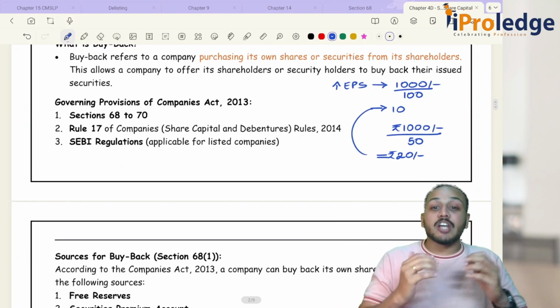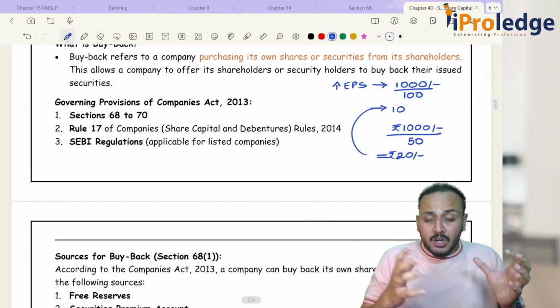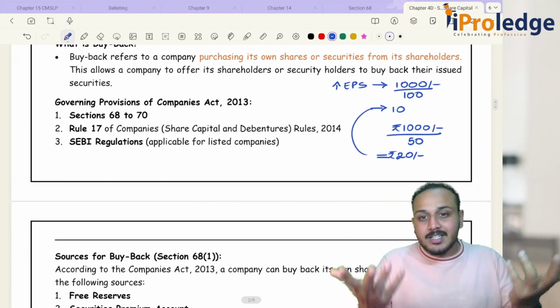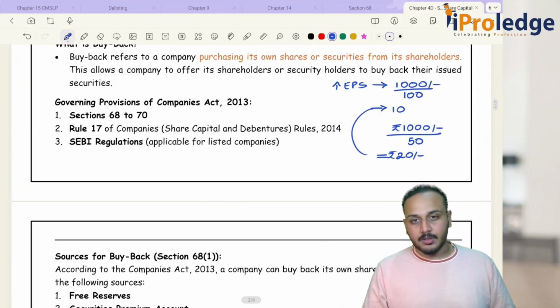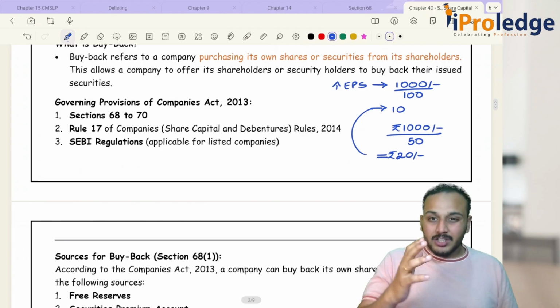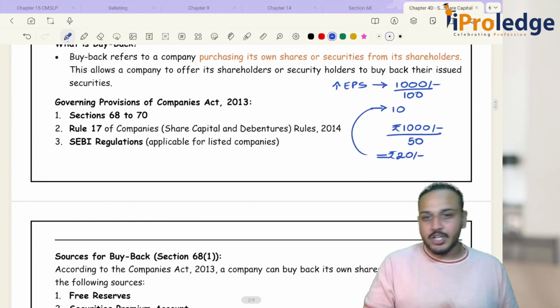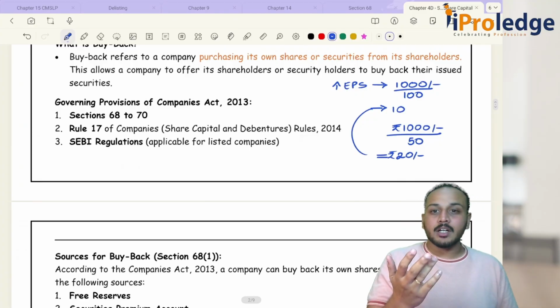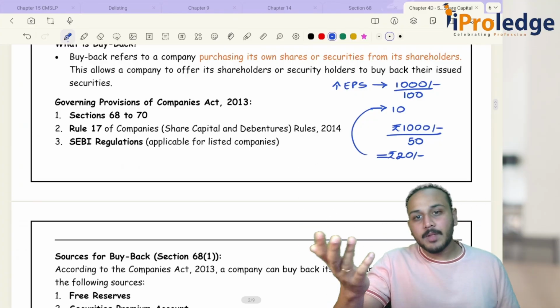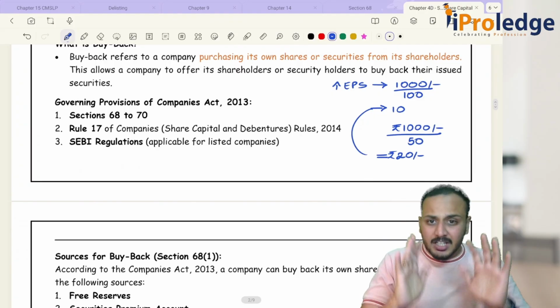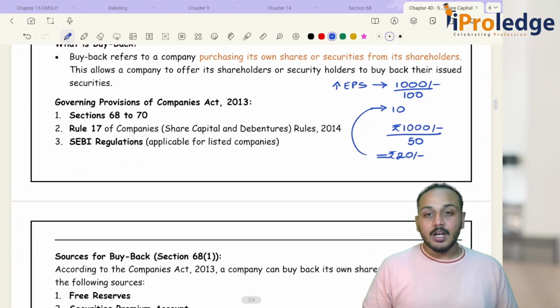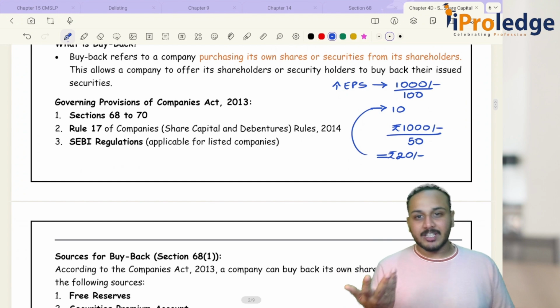The company's shareholding pattern is changing. Your company structure itself changes because of one single person. This is a hostile takeover. Hostile is something which no one expected. Let's say you were a shareholder and you never expected that a person like this would just come and purchase all the shares of the company. It is not possible to expect these things, right? And even the company wouldn't have expected these things.